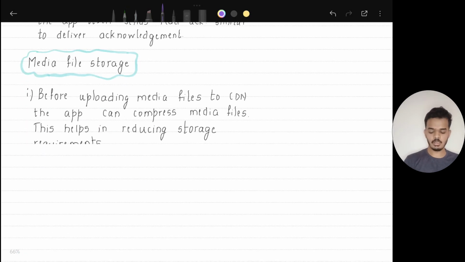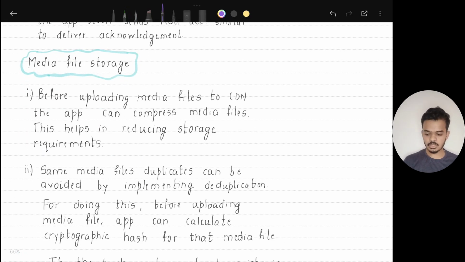Another thing we need to discuss is media file storage. Since users would be sending a lot of media files, our media file storage requirement would be very high, and we need to think about the measures we can take to reduce it. Let's discuss how it can be done.